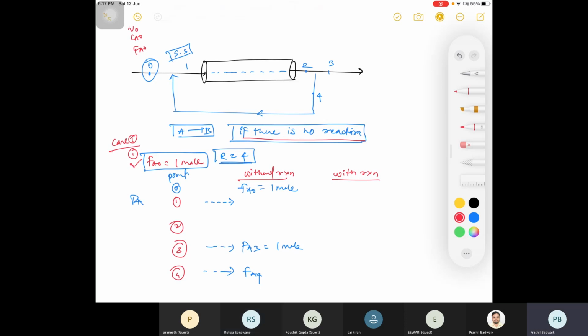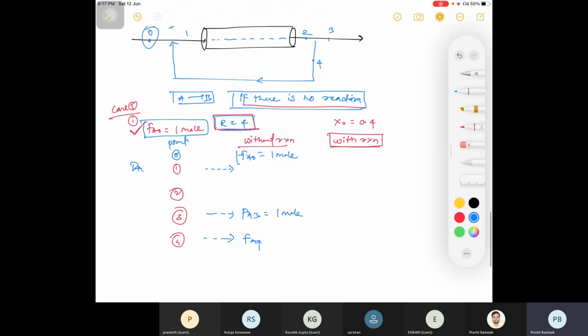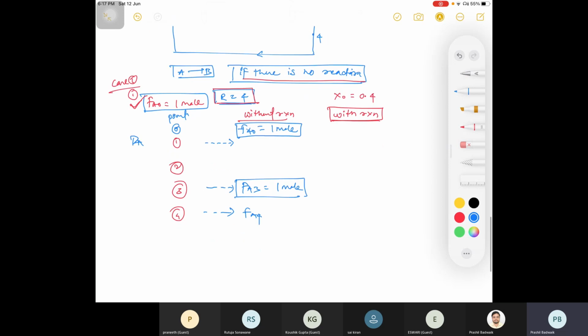See, you are having Fa0 as 1 mole, your recycle ratio is 4. If there is reaction, I am considering overall conversion. If there is no reaction, then your Fa0 is 1 mole, your Fa3 is 1 mole, and your recycle ratio is Fa4 by Fa3.